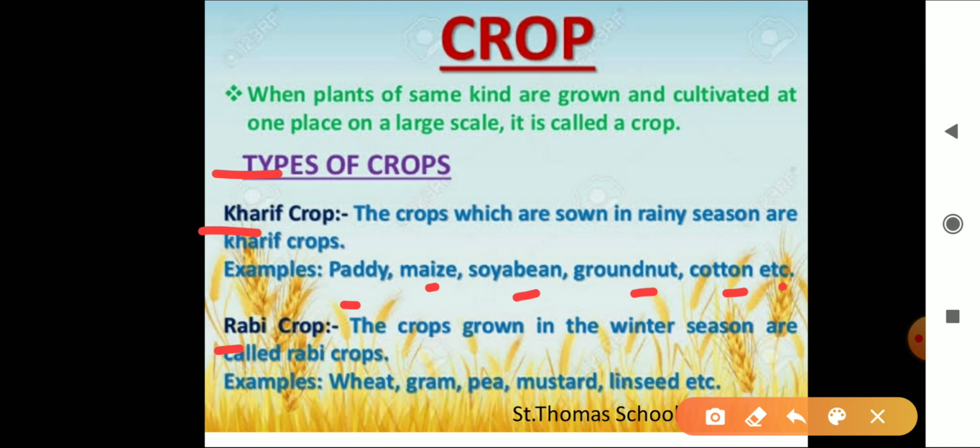Next is rabi crop. The crops grown in the winter season are called rabi crops. Examples of rabi crops are wheat, gram, pea, mustard, linseed, etc. These crops are grown in the winter season, that is October to March. They are called rabi crops.